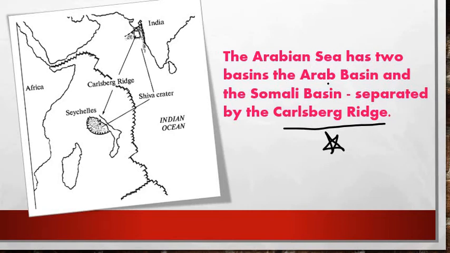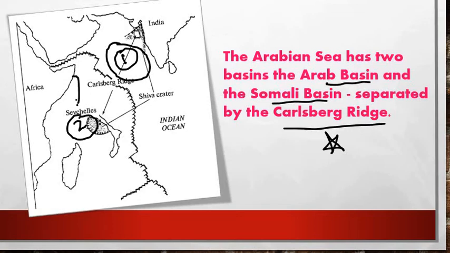Arabian Sea has two basins, that is the Arabian Basin and the Somalia Basin, which are separated by the Carlsberg Ridge. So this is the Arabian Basin, right, friends. The first one is called the Arabian Basin, and the second one is called the Somalian Basin. Why is it called the Somalian Basin? Because Somalia is located here. This is your Somalia, right, friends? And this is the Arabian Basin, right?